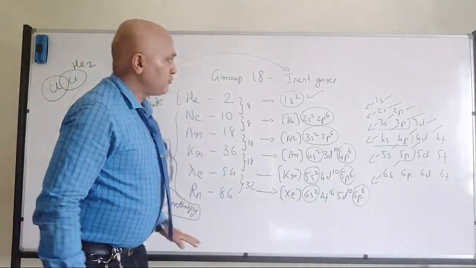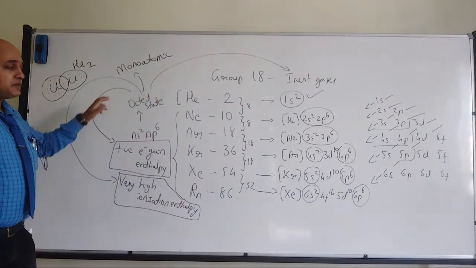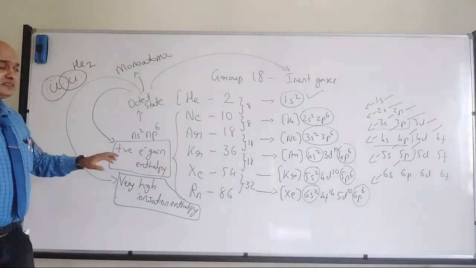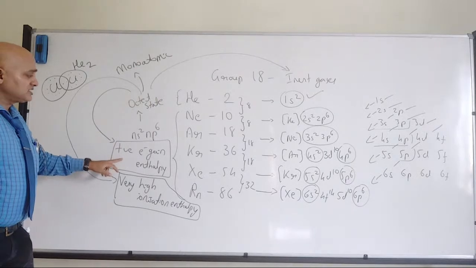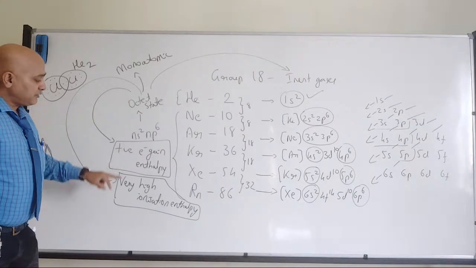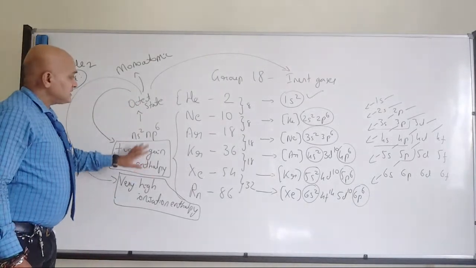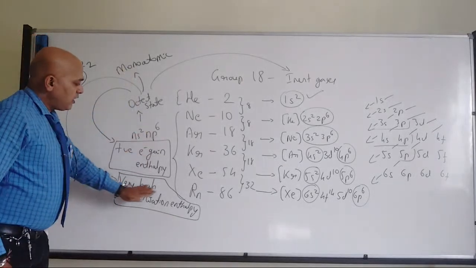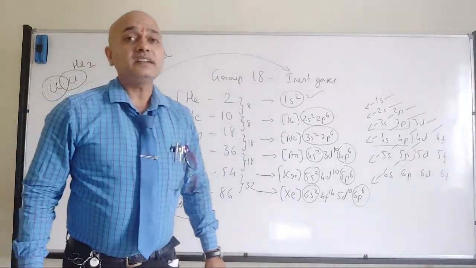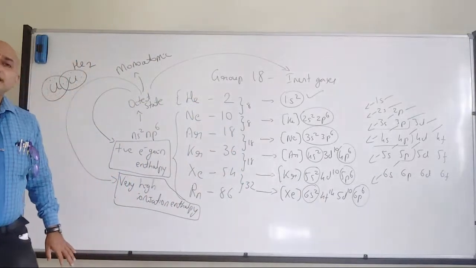Fine. So one point can decide so many properties, right? The octet state leads to the monoatomic form of inert gases, positive electron gain enthalpy, and very high ionization enthalpy. All these reasons can be given for their inertness and least reactiveness. Okay? So any doubts?